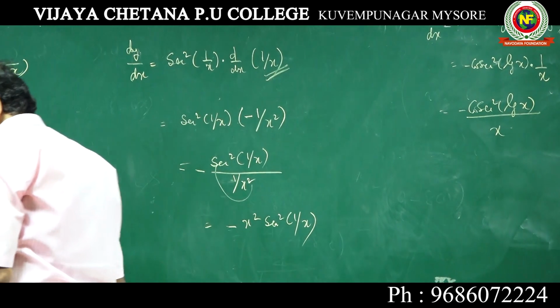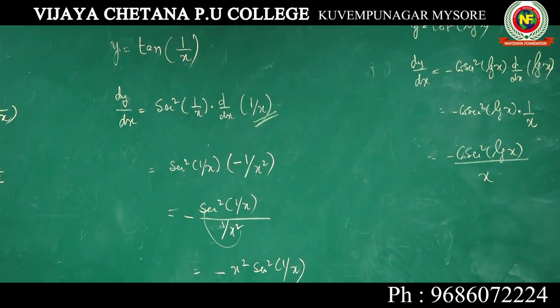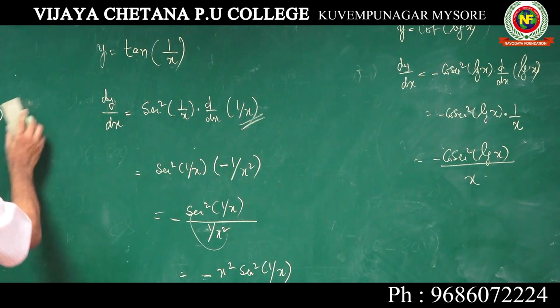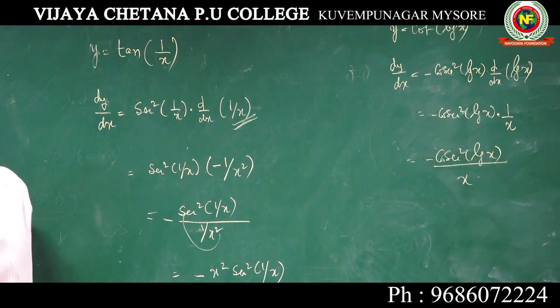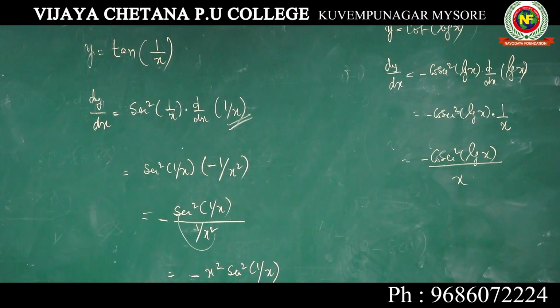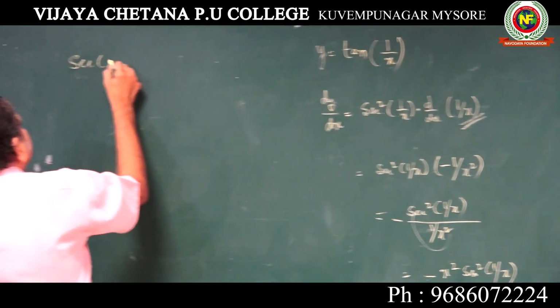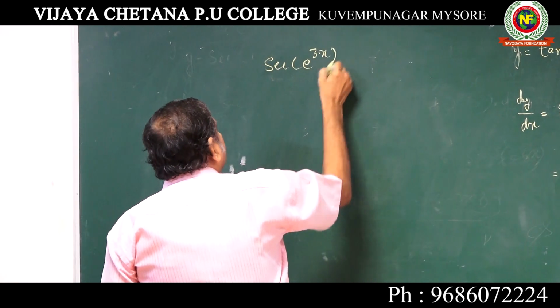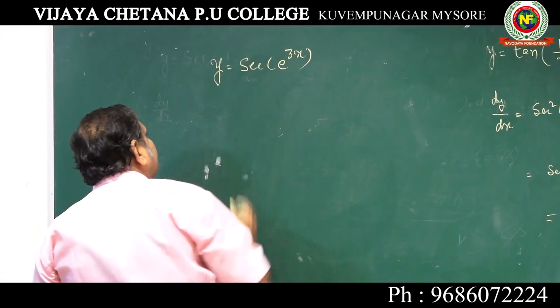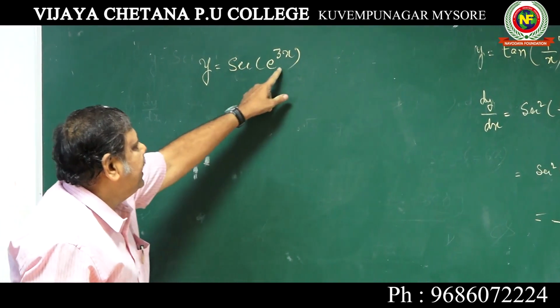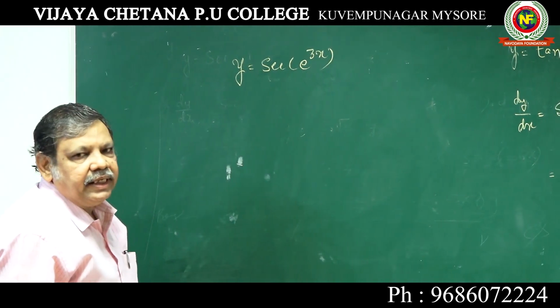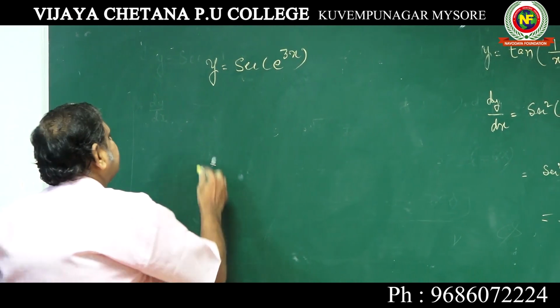I hope all of you have understood. You take this, secant e to the power of 3x, differentiate. Now secant x differentiation is secant x tan x.